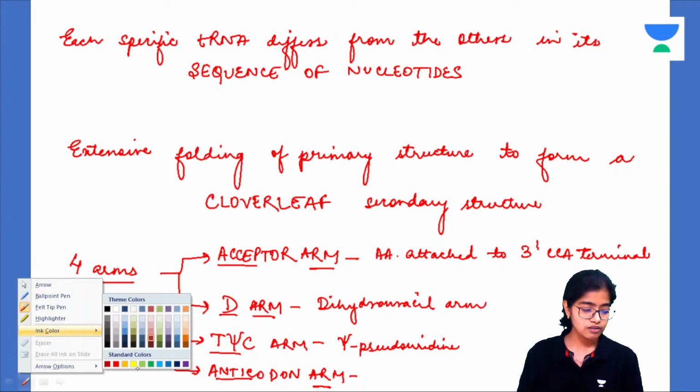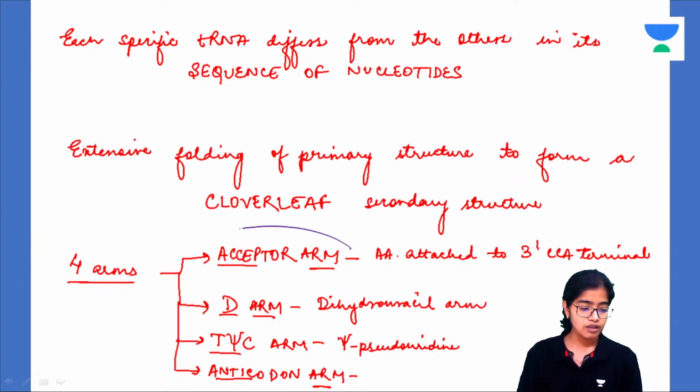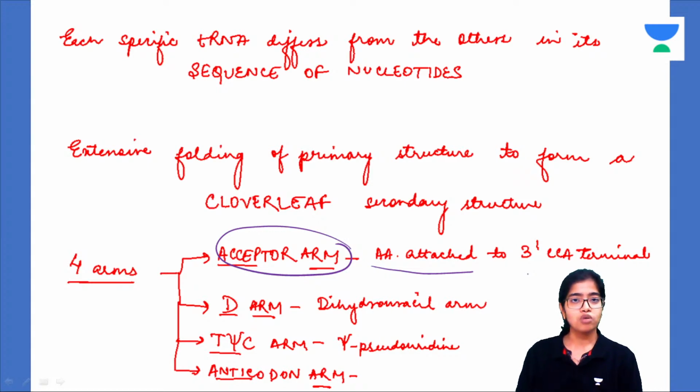This is the acceptor arm, on which the amino acid will attach with the help of the enzyme aminoacyl tRNA synthetase. Now the other arm is the D arm or dihydrouracil arm. Next is the T-psi-C arm or T-pseudouridine arm. And the fourth is the anticodon arm.